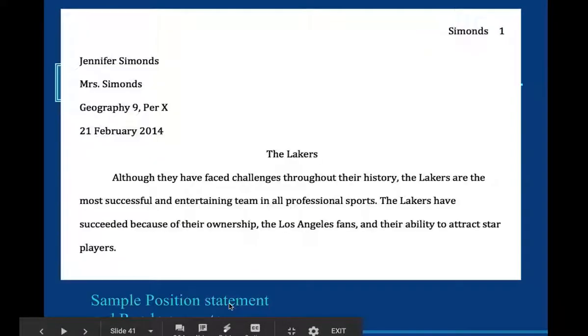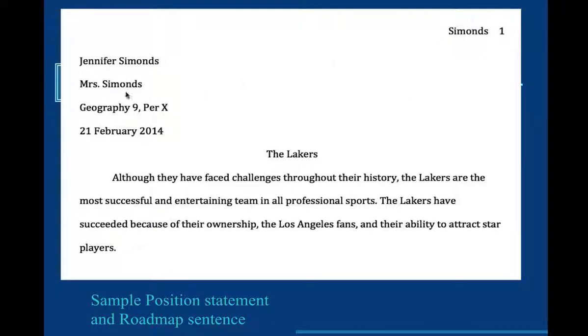Let's look at this one as well. This goes back to our Laker example. And for right now, you can just put your topic as the title. We're obviously going to want to make a more creative title, but for right now, when we go to type this, we can just put our basic topic.